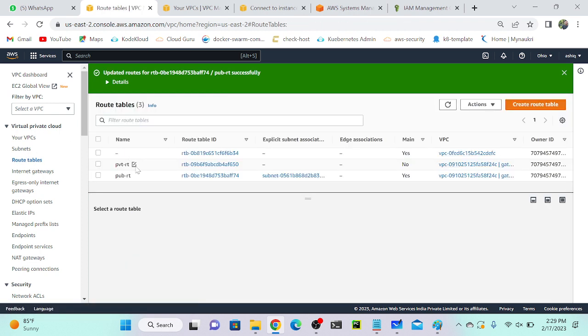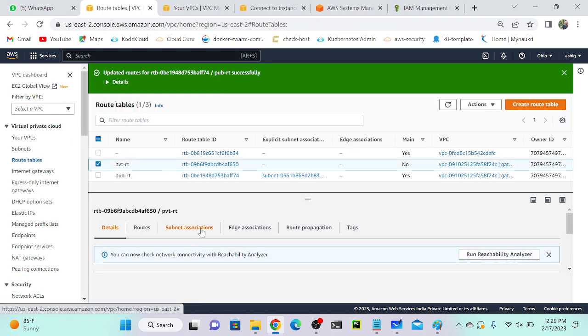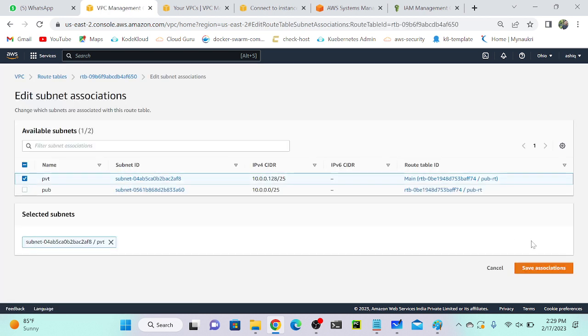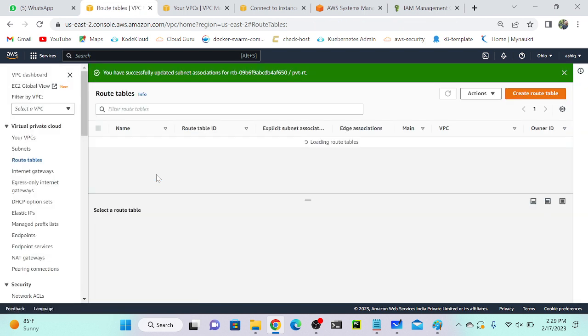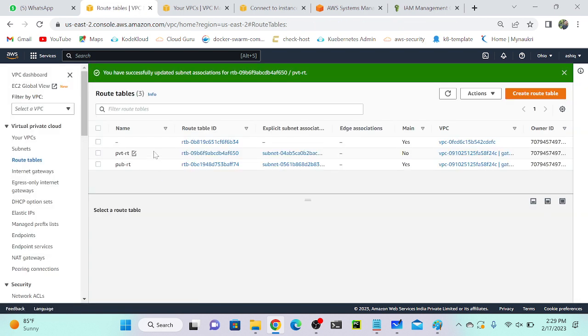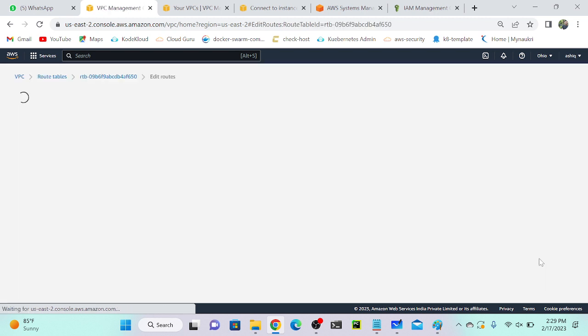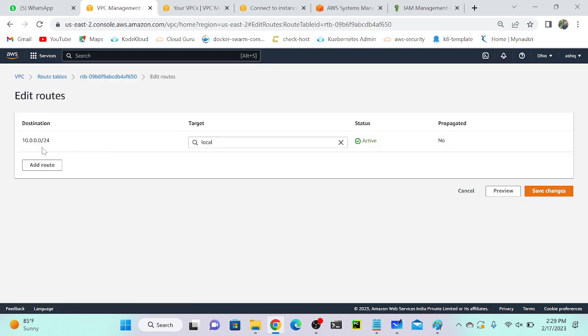I'll go to my private route table, subnet association, edit subnet association, select your private subnet, then save association. Then select your private route table again, then route, edit route, and you can see that we have only one route, 10.0.0.0/24. Right.